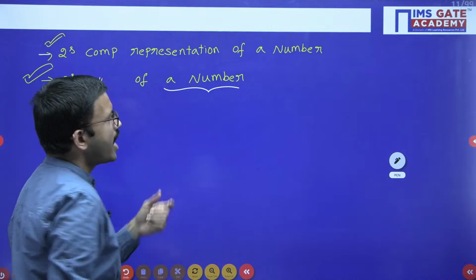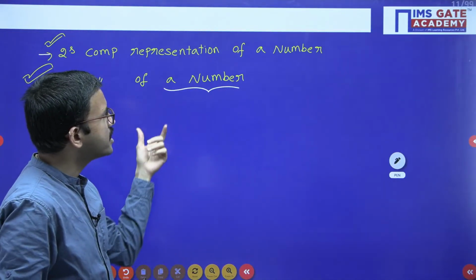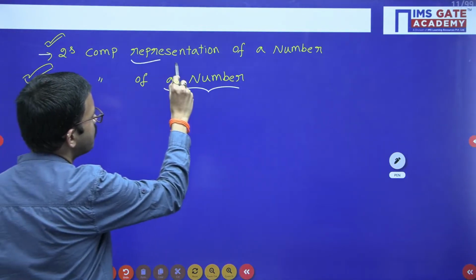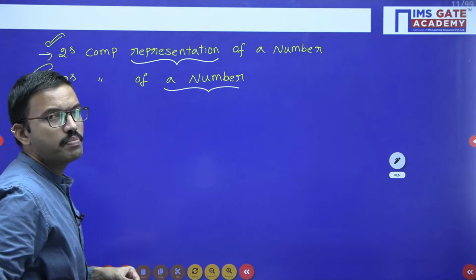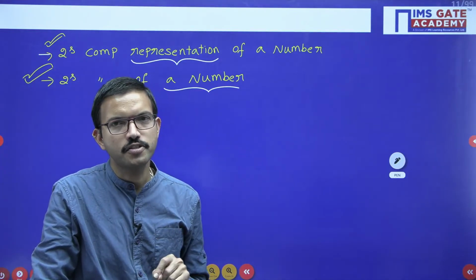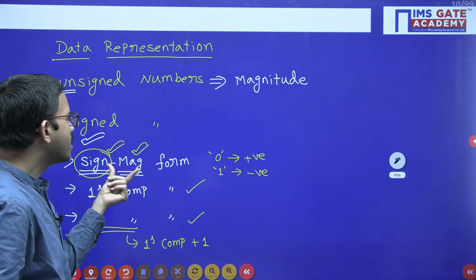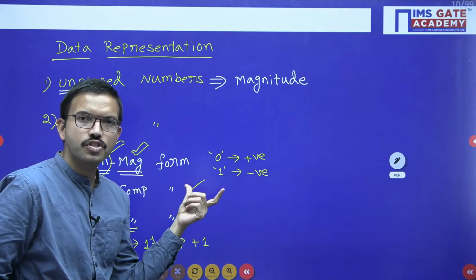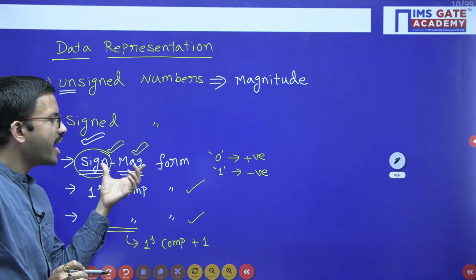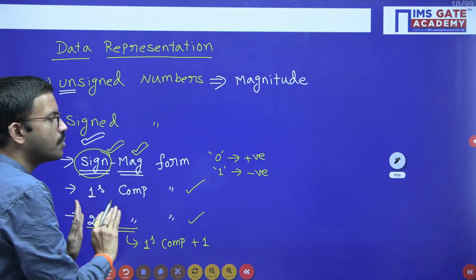That means if you are having a positive number, it will become negative. If you are having a negative number, it will become positive, vice versa. Whereas in 2's complement representation, if they are asking to represent a positive number, the sign bit should be 0. The moment the sign bit is 0, the remaining bits you can simply consider as magnitude. That's why I have told, whatever you are getting for a positive number in sign magnitude form, the same representation is applicable in 1's complement and 2's complement.